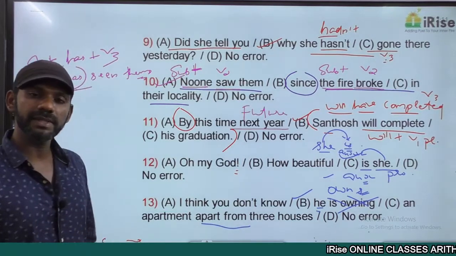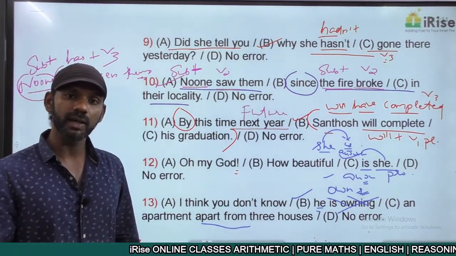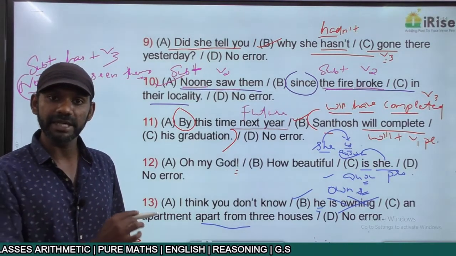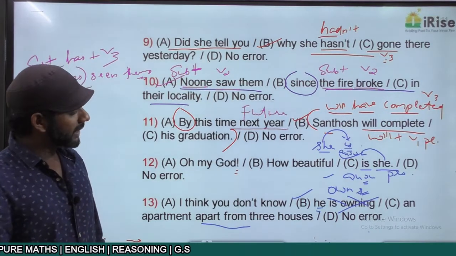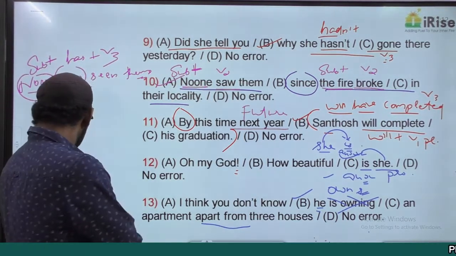"Apart from 3 houses" means in addition to 3 houses, he owns an apartment. Besides 3 houses, he owns an apartment. Other than 3 houses, he owns an apartment. That's the meaning of this statement. Now the error in this given statement is in part B. Come to the next one.